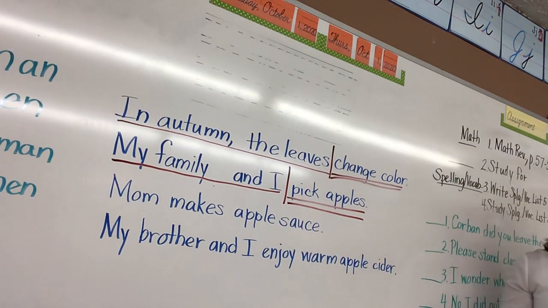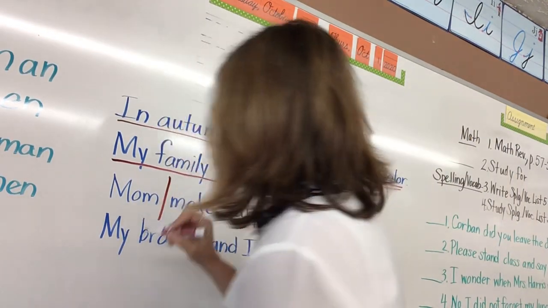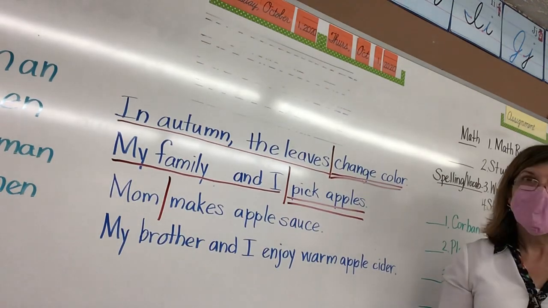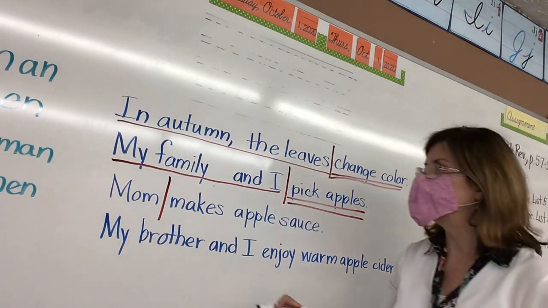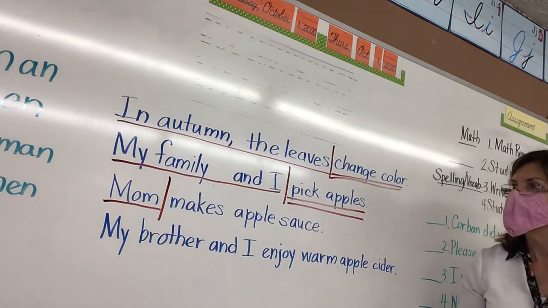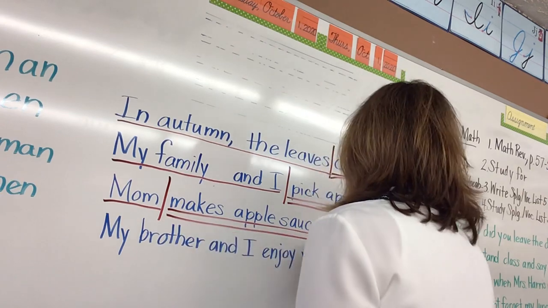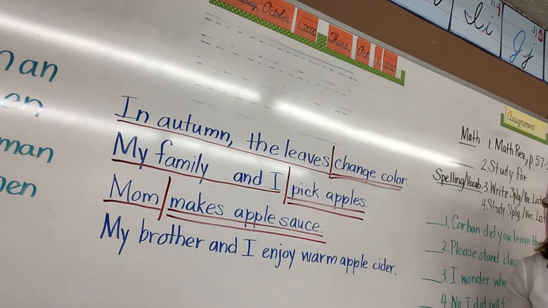Eyes up here. Read it with me. Mom makes applesauce. What is the subject there? Owen? Mom. Just mom. Because she's the one that's doing something, right? So underline mom once. And what does mom do? Makes applesauce. So that would be your predicate. Underline that twice. Alright, the next one says, my brother and I enjoy warm apple cider.